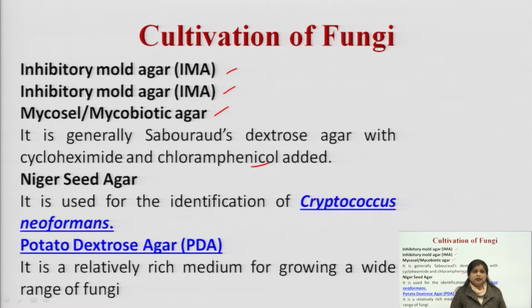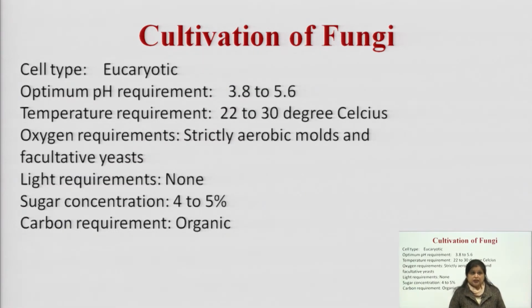So, these are the media which we can use, which can provide nutrition for the growth of fungi. Similarly, the main difference in the environmental conditions required for the growth of fungi is the optimum pH, which is 3.8 to 5.6, whereas we have studied in the bacteria case,